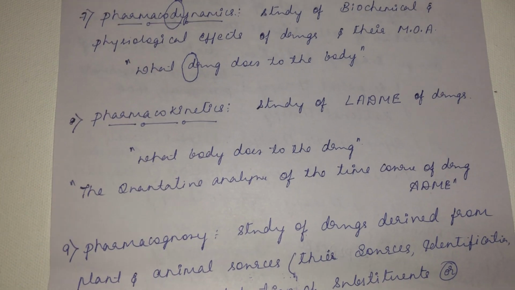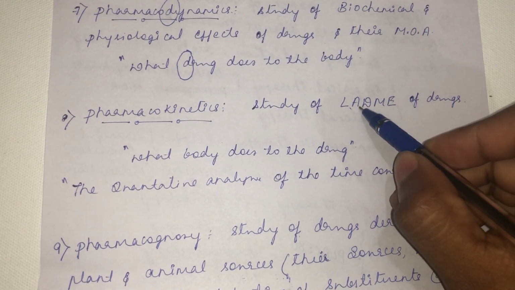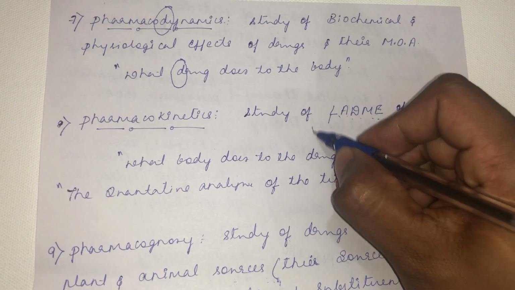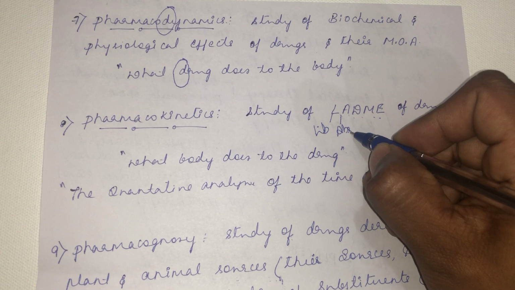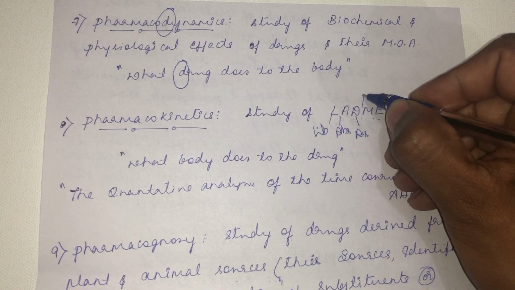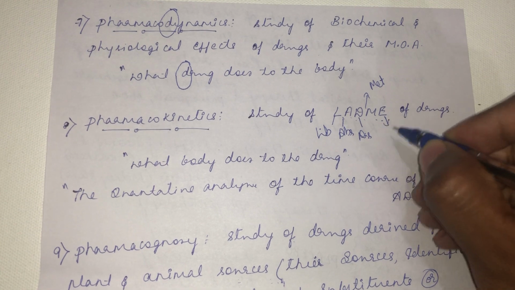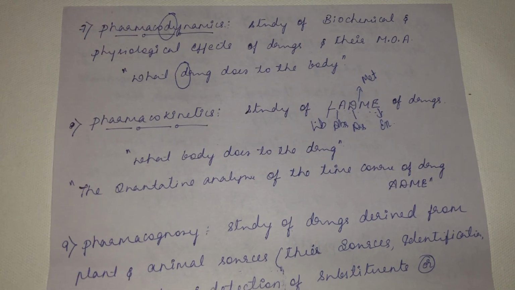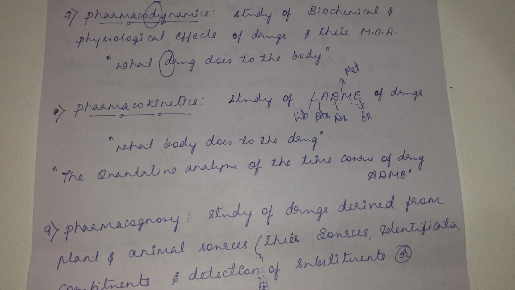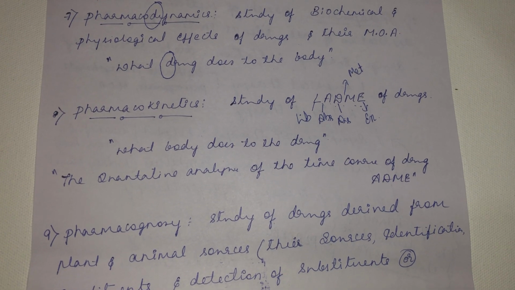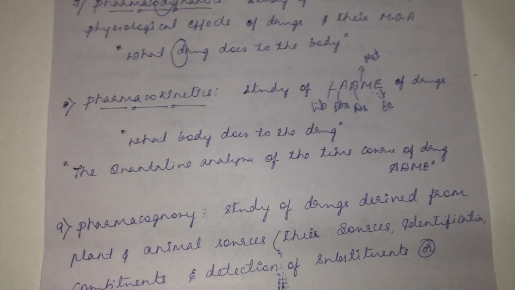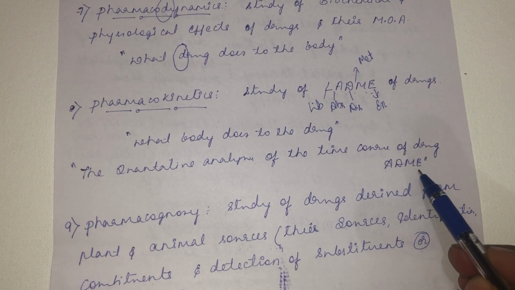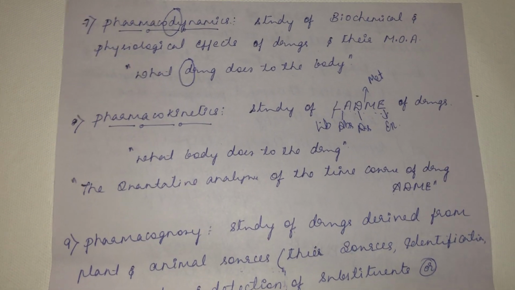Then what do you mean by pharmacokinetics? See, pharmacokinetics is a study of LADME about a drug. L stands for liberation, A stands for absorption, D stands for distribution, M stands for metabolism, and E stands for excretion. So the study of the liberation, absorption, distribution, metabolism and excretion of a drug, we call it pharmacokinetics. In layman's language, what the body does to the drug, we call it pharmacokinetics. Or in other words, the quantitative analysis of the time course of a drug related to its absorption, distribution, metabolism and excretion is called pharmacokinetics.